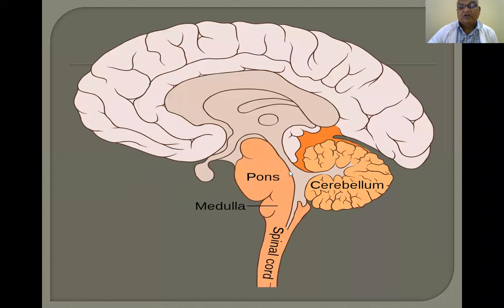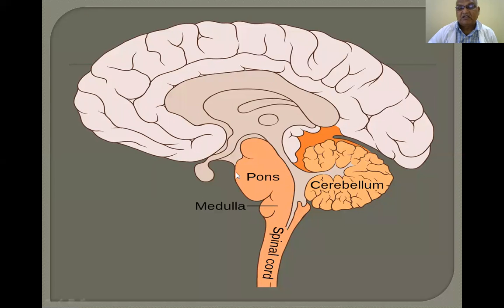Now, you see, this is the pons, this is the cerebellum. This is the anterior surface of the pons, and this is the posterior surface of the pons. The posterior surface forms the floor of the fourth ventricle, a tent-like cavity. This is the floor of the fourth ventricle.